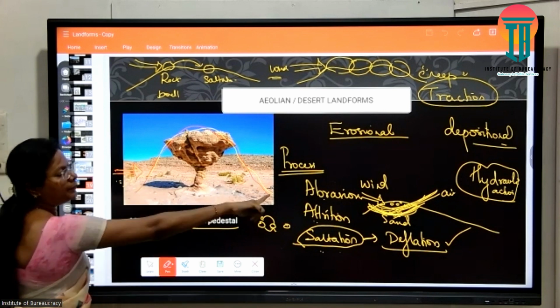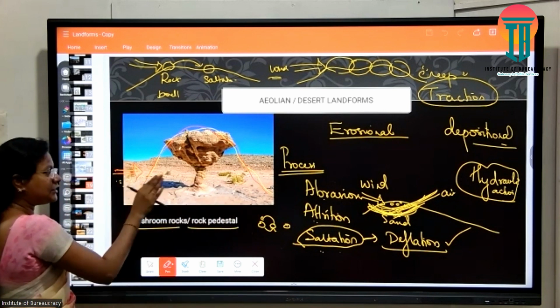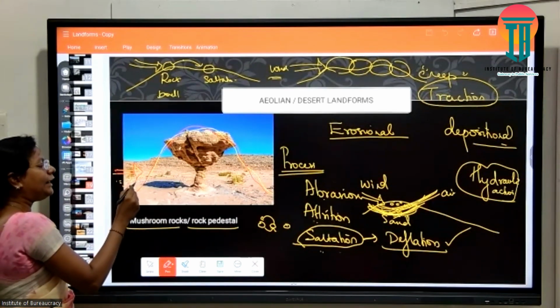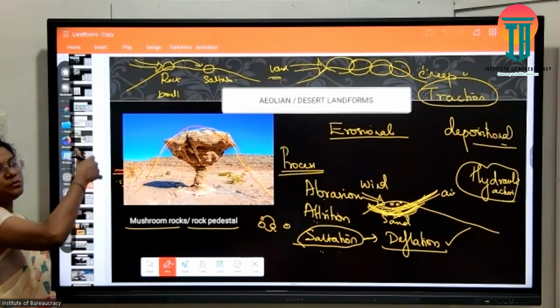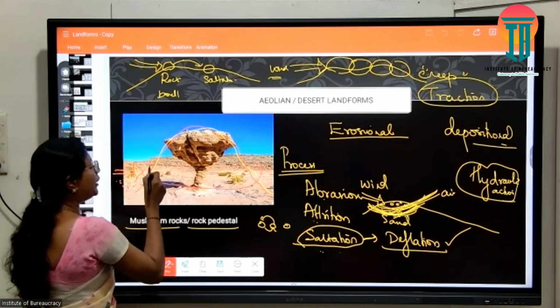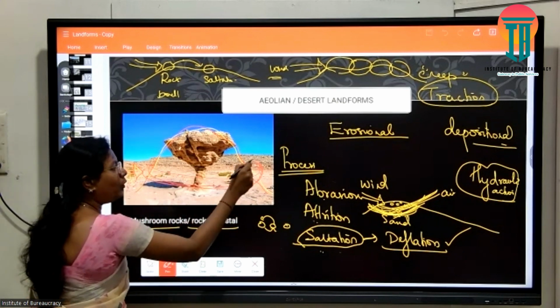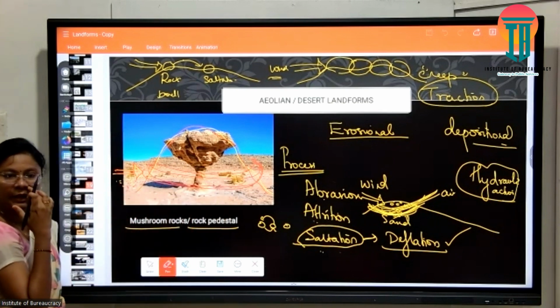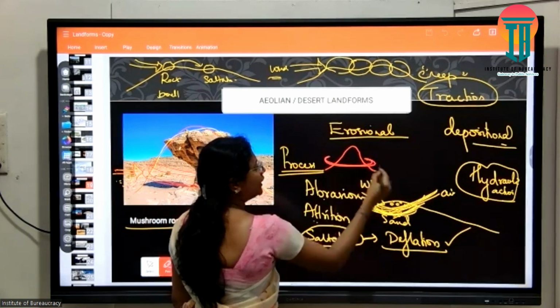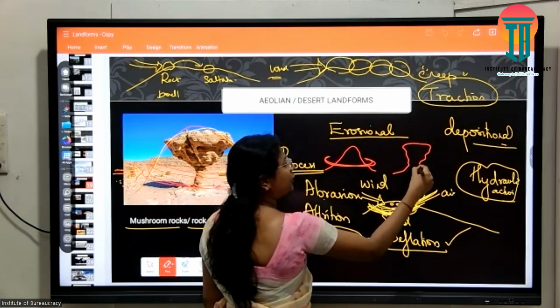Maximum wind abrasion and attrition is felt in the lower layers of the rock. Why? Because the debris carrying capacity of the wind decreases with increasing height. So if this wind keeps acting, maximum erosion takes place in the lower side of my rock, and it would change into this particular form.